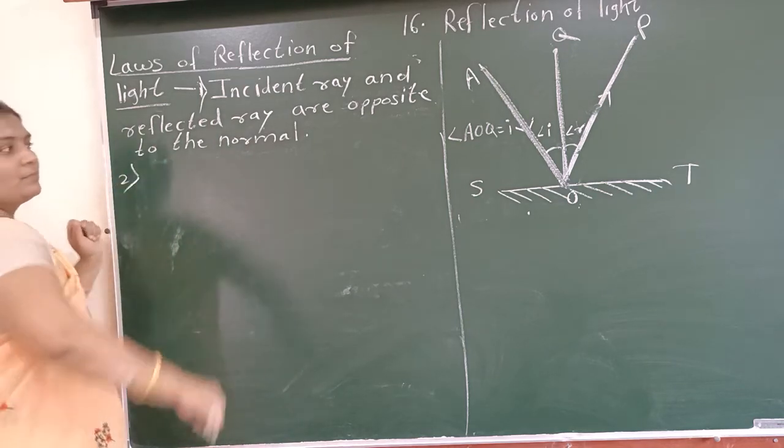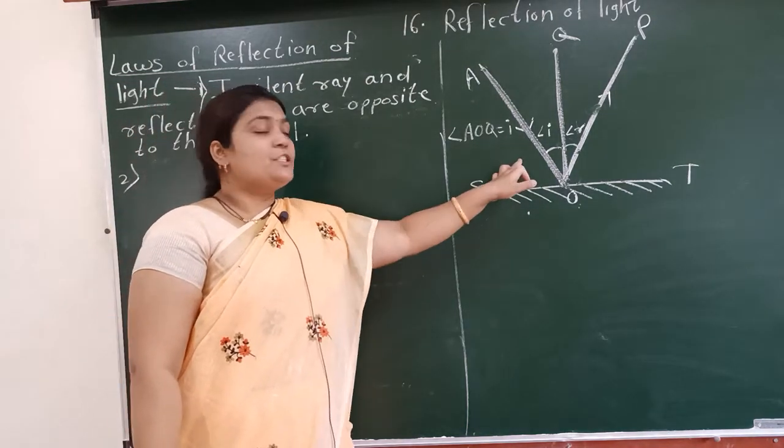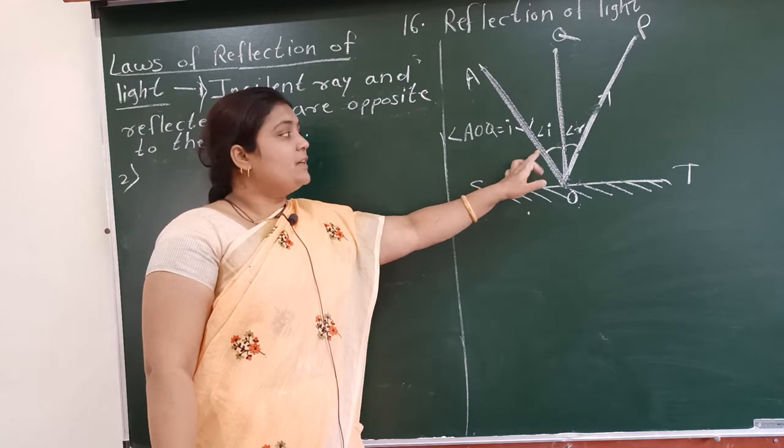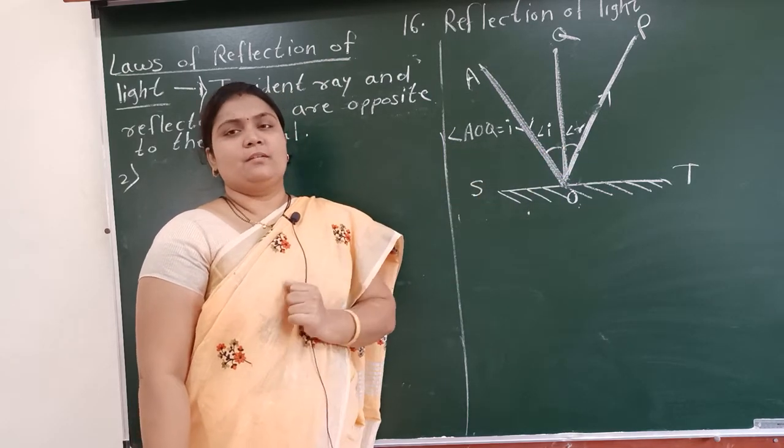Second law. Always remember that the measurement of angle of incidence is equal to the angle of reflection.